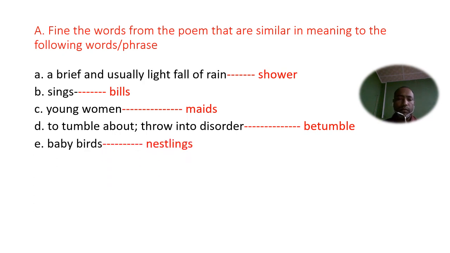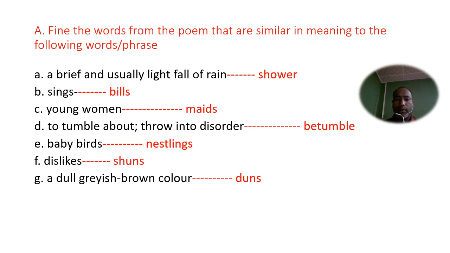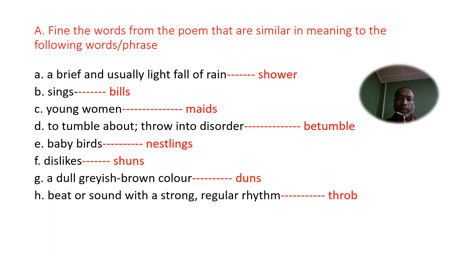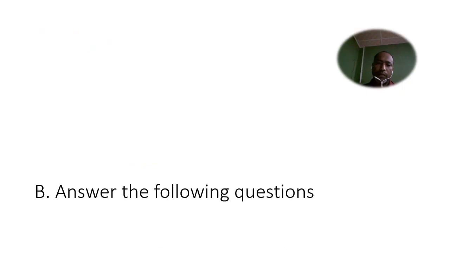next is the baby birds, that is surely nestling. Dislike, that is scorns, and a dull grayish brown color, that is dawns, and to beat or sound with a strong regular rhythm, that is throb, and a small river or stream, that is rivulets.